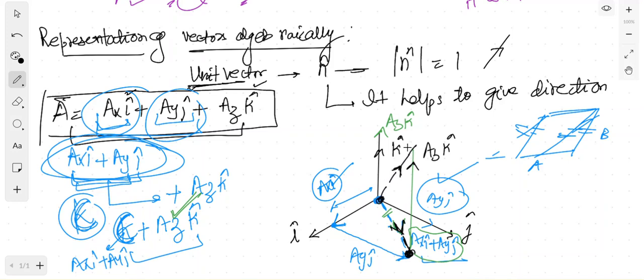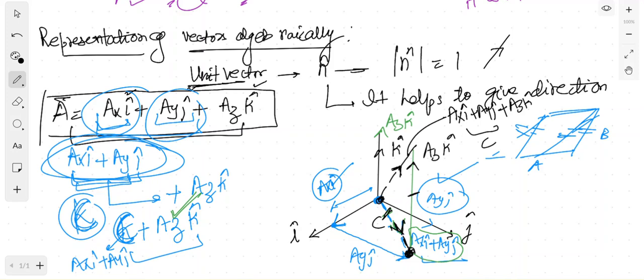This line will give you the final value of axi plus ayj plus azk, where this is c. So c plus azk is what we had to do: from the head of the first vector you have drawn and joined the tail of the second vector, then from the tail of the first vector you have drawn a vector to the head of the second one.